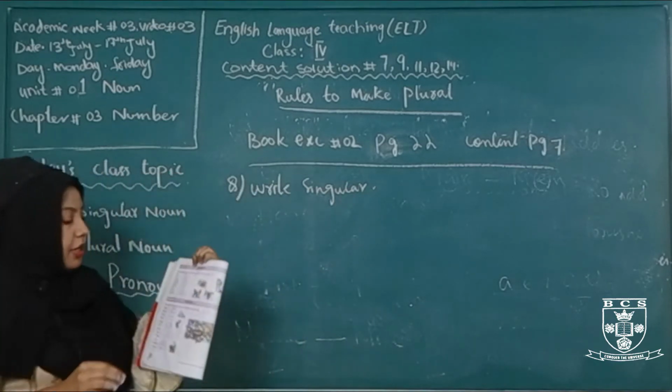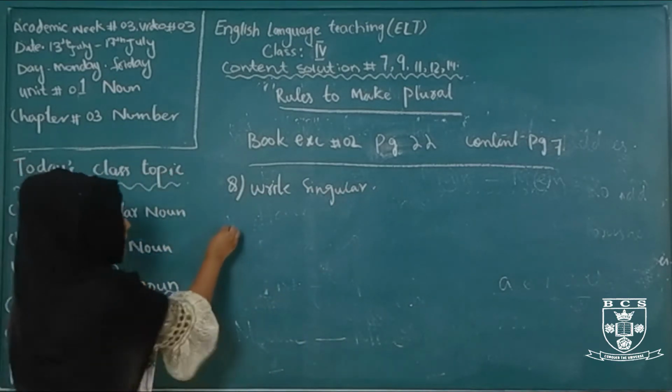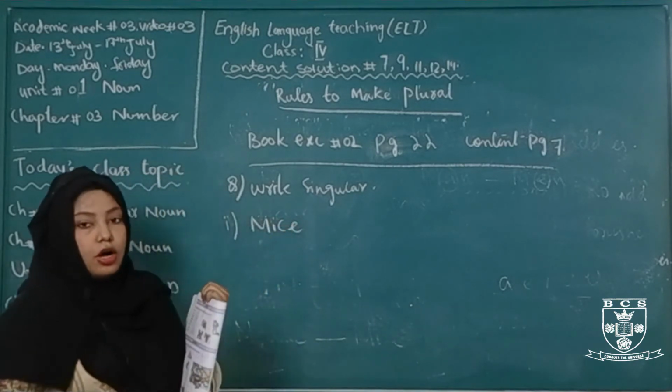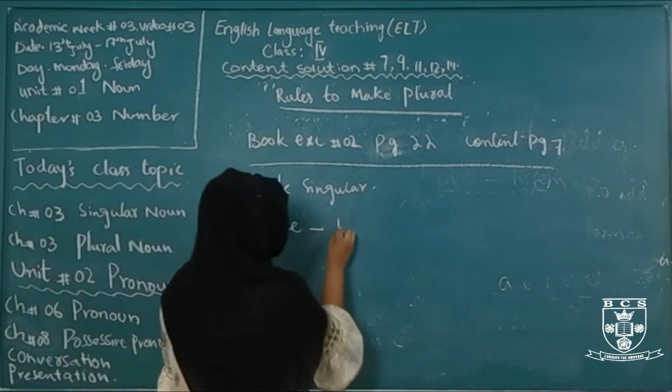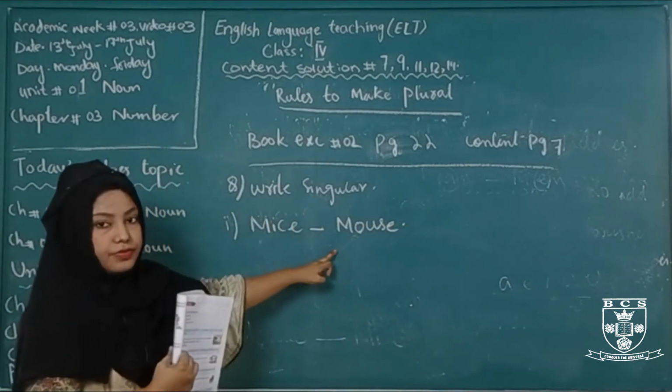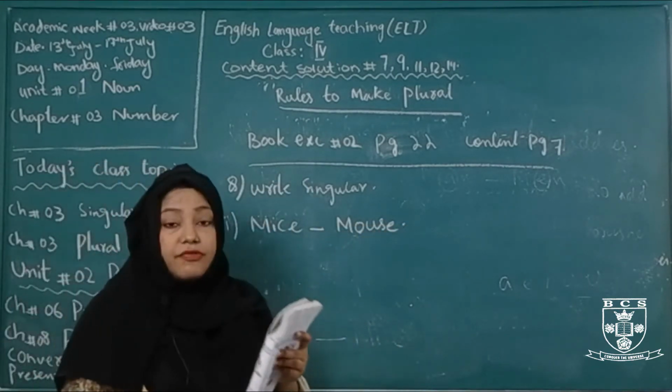Number 1 word given is mice. Mice is the plural of mouse. It is an irregular form of plural. Then word number 2 is flies.